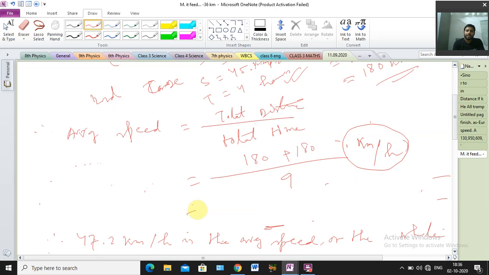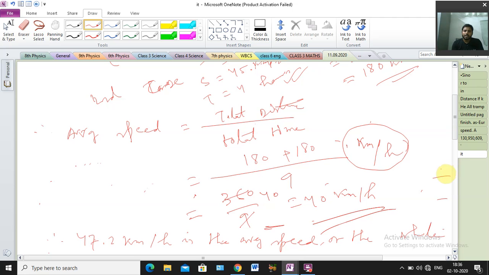Okay, so that means we are getting here total 180 plus 180, 360 divided by 9. Cancel it here. 9 4s are 36. That means 40 kilometer per hour. That is the average speed. Okay, clear or not? So that means we have to write the answer also.